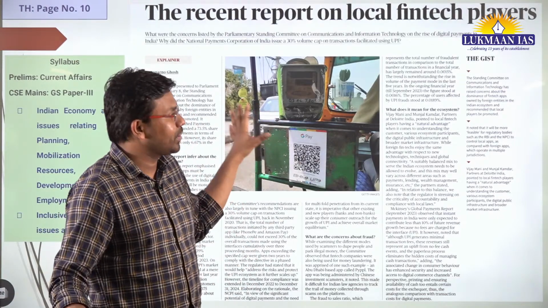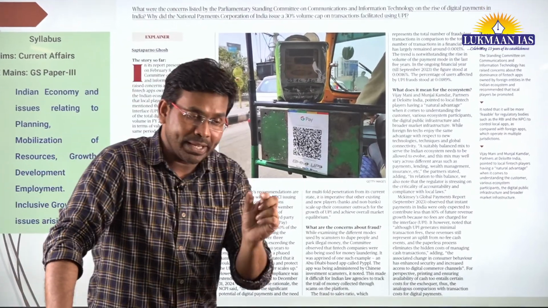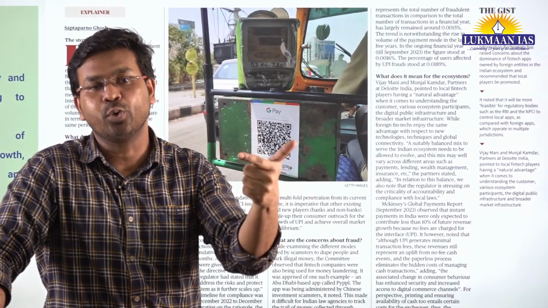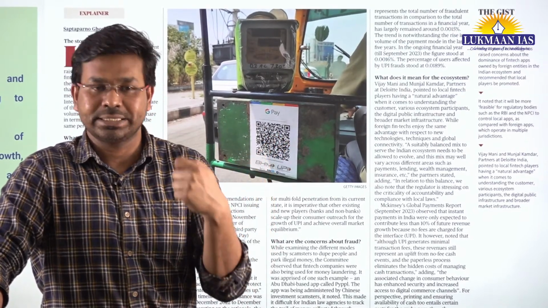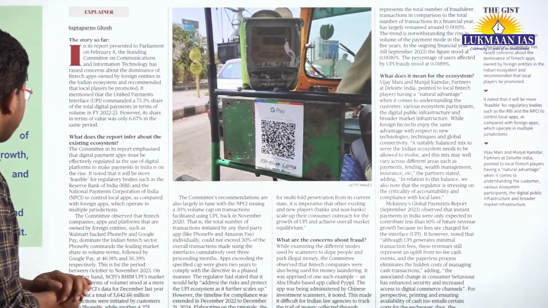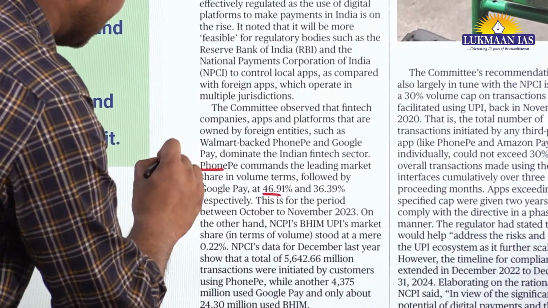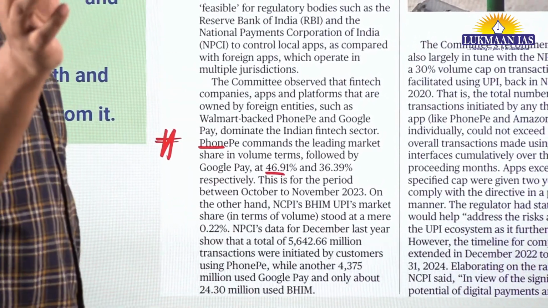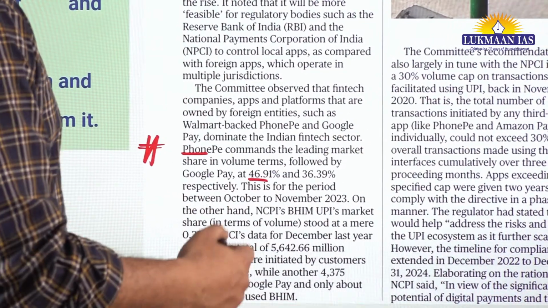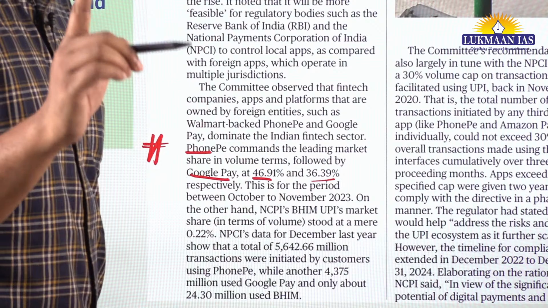According to this news article, in India the UPI landscape is dominated by foreign players like PhonePe and Google Pay, with a combined share of more than 75%. PhonePe has around 46.91%, approximately 49% of the total share in UPI payments, and Google Pay has a share of 36.39%.